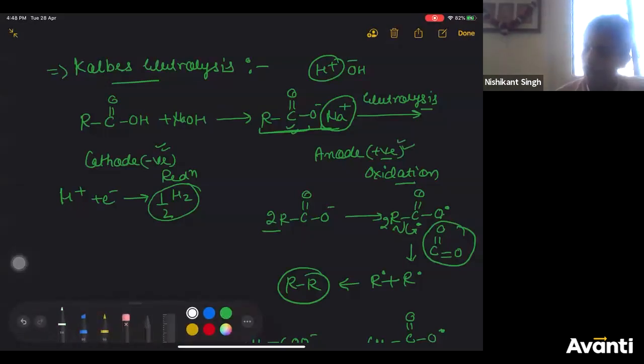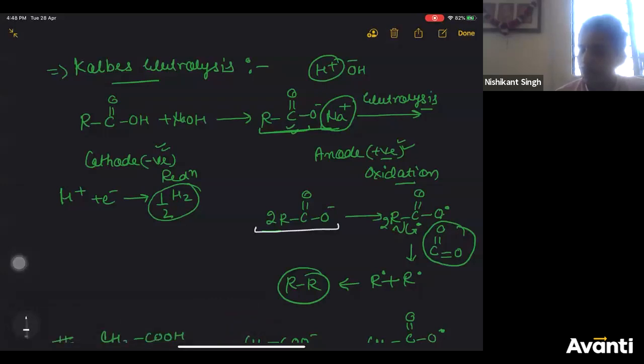Now in the anion you have RCOO minus. Minus charge means extra electron. So anode always undergoes oxidation. So O minus will lose electron to become neutral, and neutral species are free radicals. If this oxygen is a free radical, carbon should also try to become a free radical. Therefore, this bond will undergo homolytic cleavage.